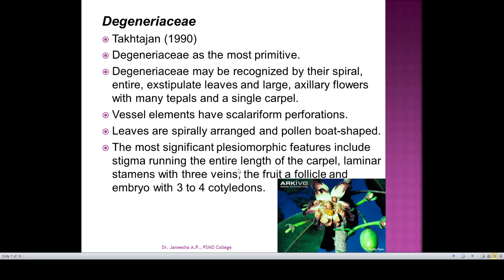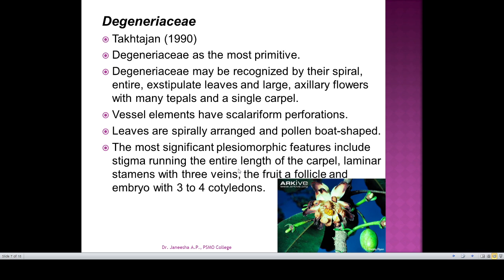And the second family is Degeneriaceae, which Takhtajan considered the most primitive. Degeneriaceae may be recognized by their spiral, entire, exstipulate leaves and large axillary flowers with many tepals and a single carpel. Vessel elements have scalariform perforations, leaves are spirally arranged and pollen is boat-shaped.